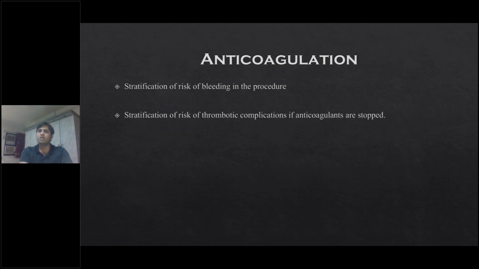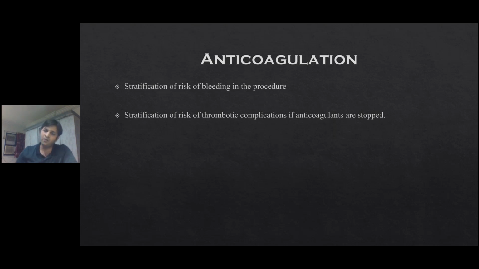Then anticoagulation. There are some patients who are on anticoagulation for different things, like any old history of DVT, any old history of cardiac valve replacement, where these patients are started on anticoagulation, any old episodes of PE, and those who have any known thrombogenic states. So these patients need to be carefully stratified depending on the risk of bleeding. Risk of bleeding can be stratified on the type of surgery they are undergoing.